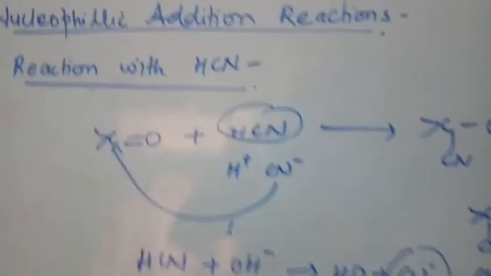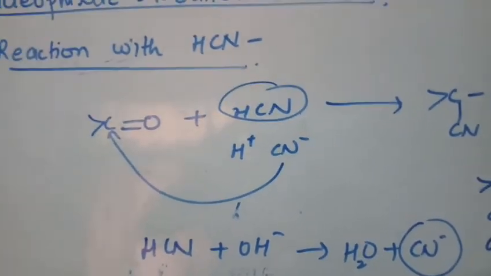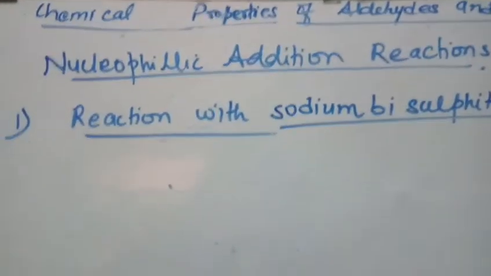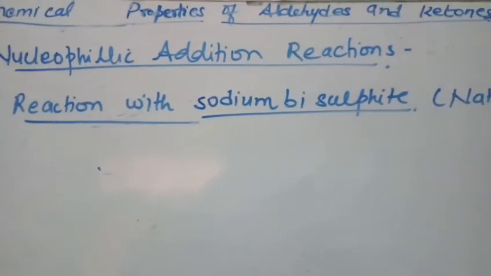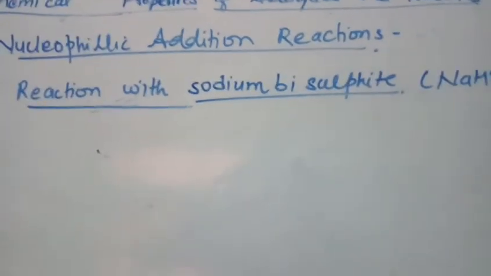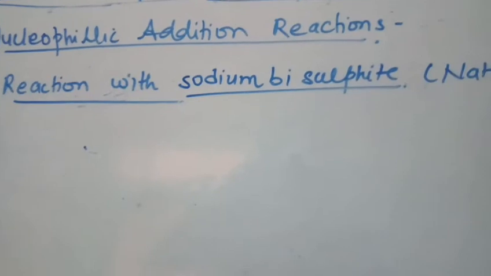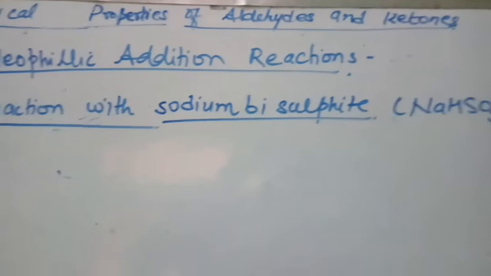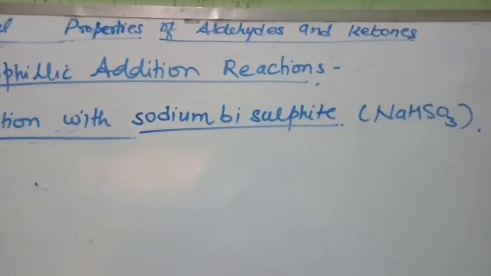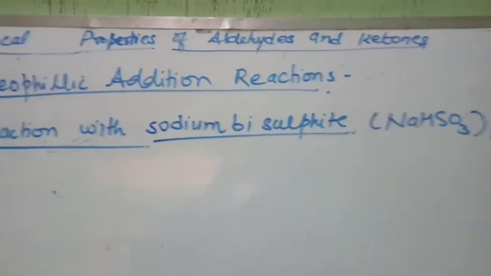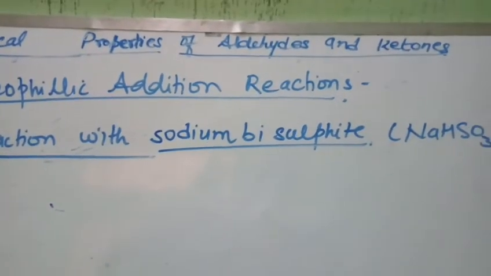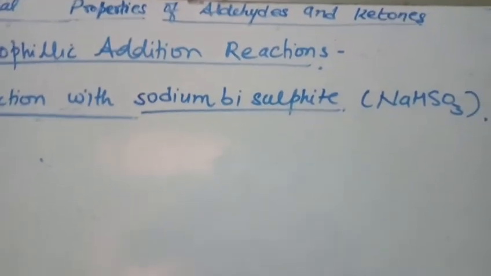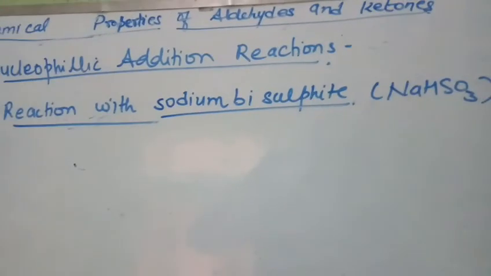Now let us come to the next reaction, that is the reaction with sodium bisulfite. When the aldehydes or ketones react with sodium bisulfite, we get the sodium bisulfite addition product, which is a white crystalline solid, and it is highly soluble in water, and we can easily get the parent aldehyde and ketone by treating it with dilute mineral acid or alkali. So it is a very good method to purify or to separate and purify aldehydes and ketones.